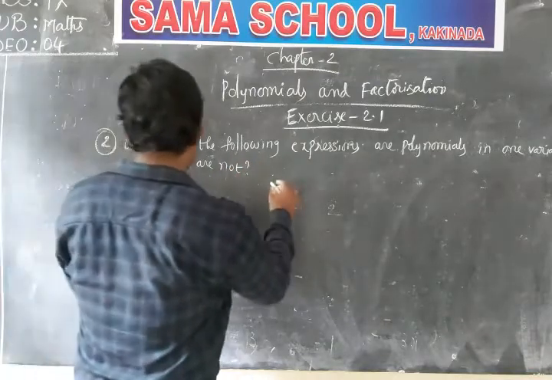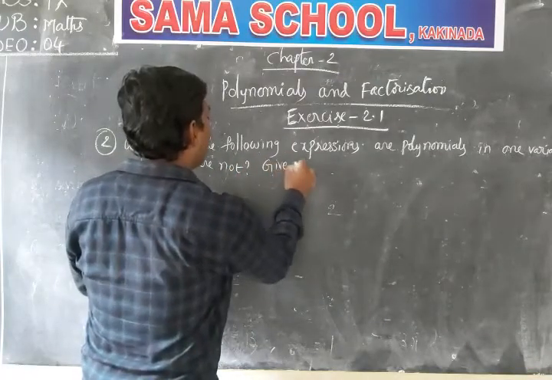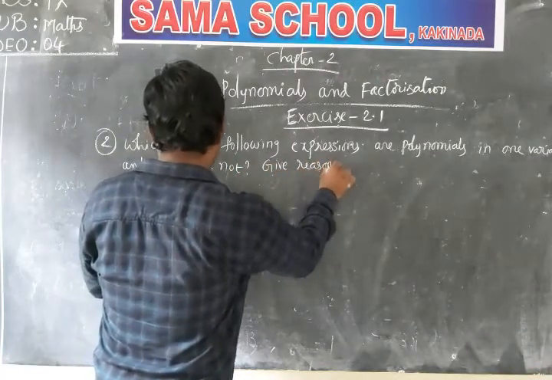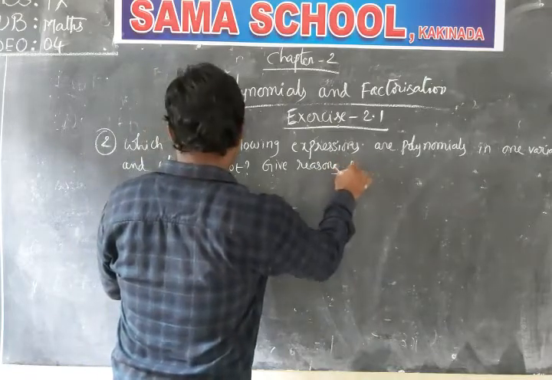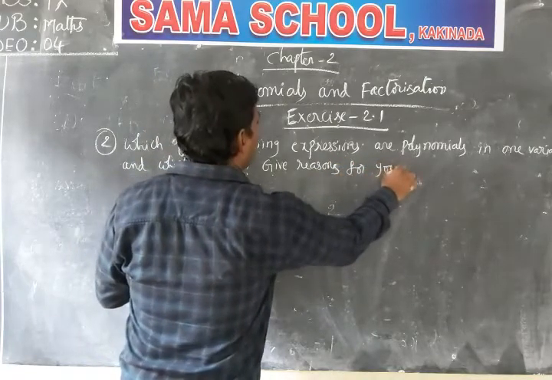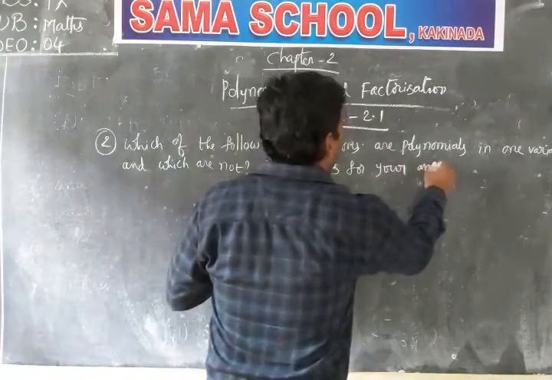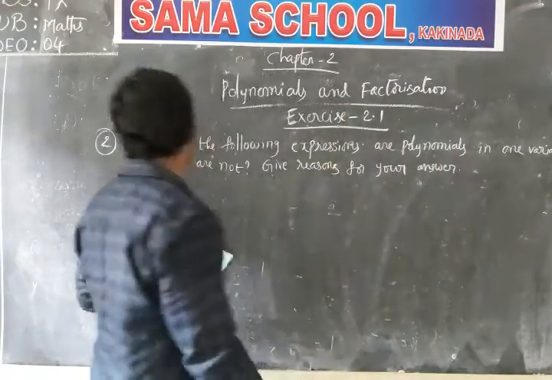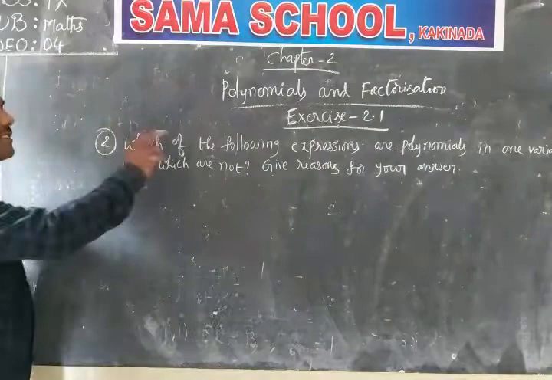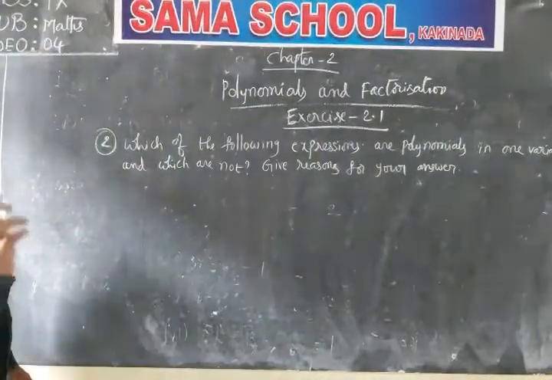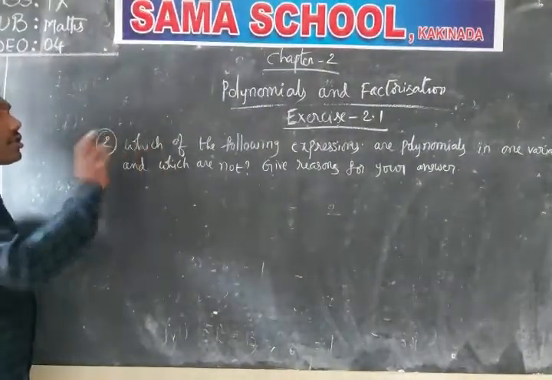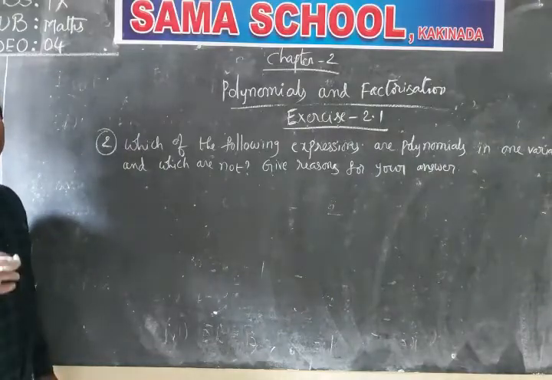Give reasons for your answer. Again, I am repeating the question. Which of the following expressions are polynomials in one variable and which are not? Give reasons for your answer.